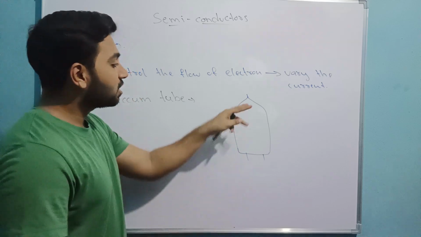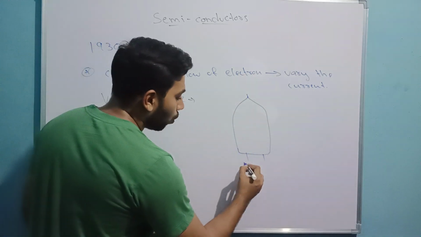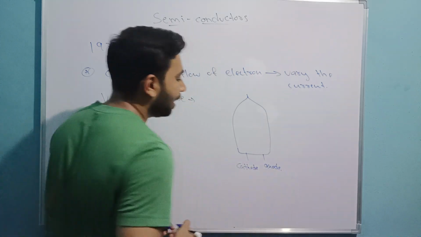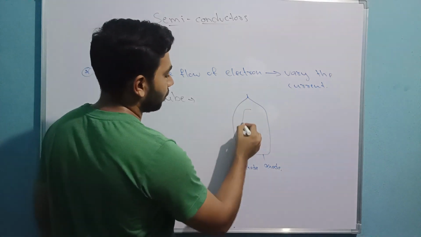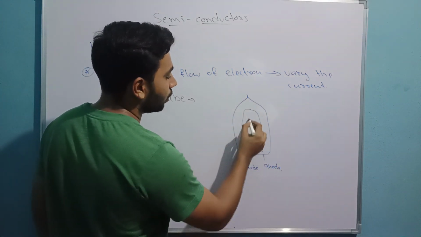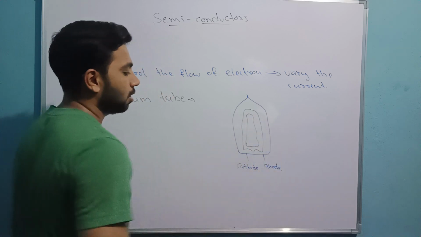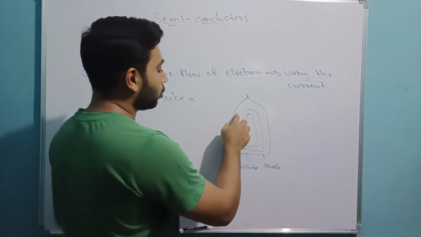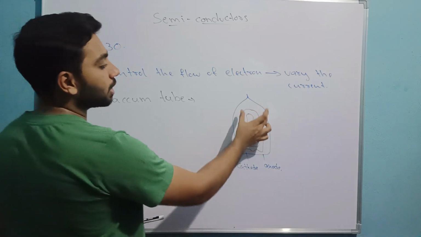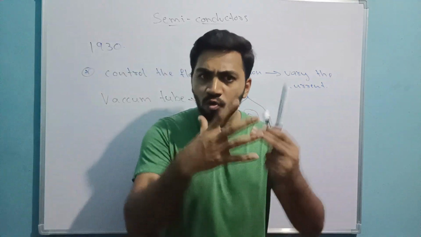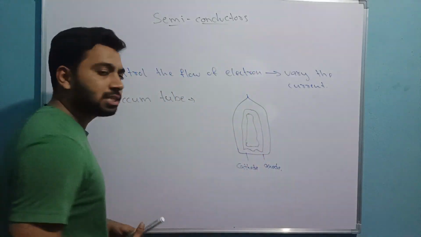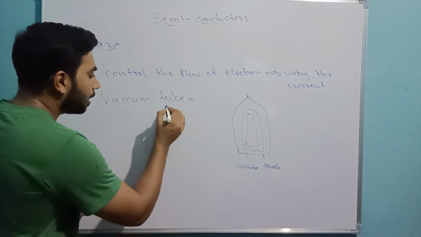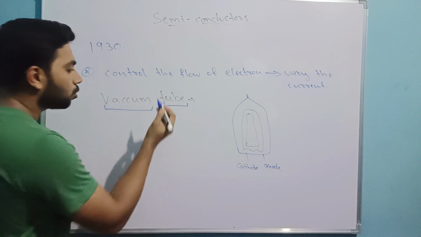In this vacuum tube, the whole space is empty, and you will have one cathode and an anode, and some extra materials. Okay, now we don't need to study this in detail, just for understanding we are learning this. Inside this vacuum tube it is vacuum, no air, nothing. Vacuum tube means inside the tube there is no air.